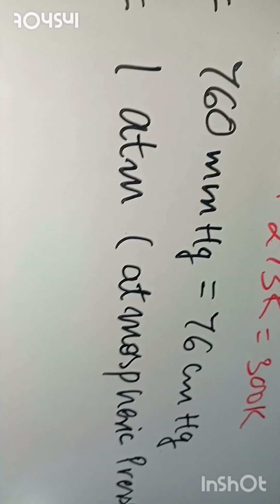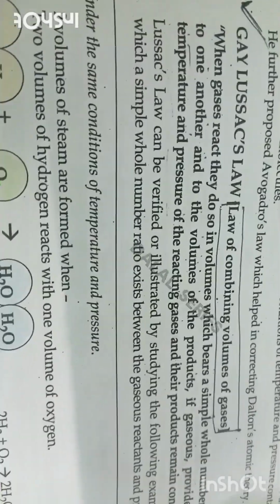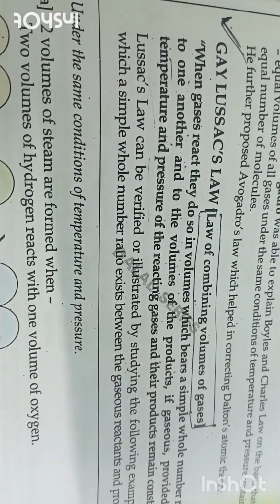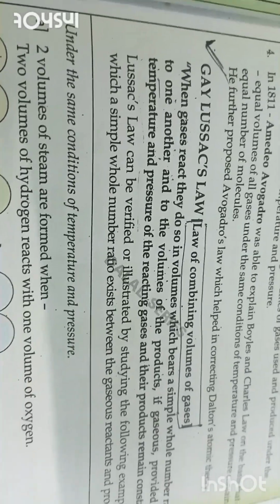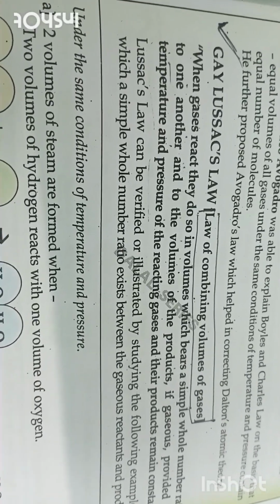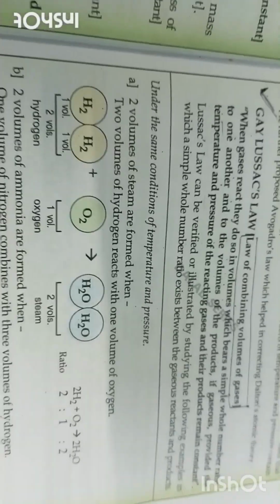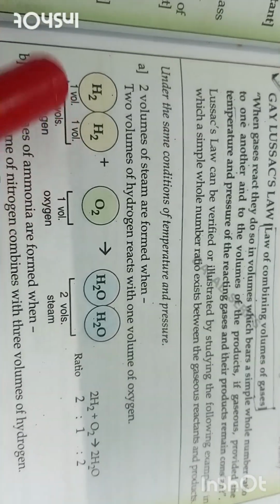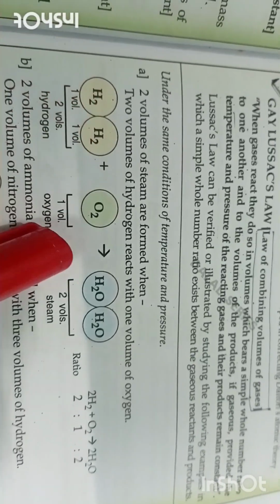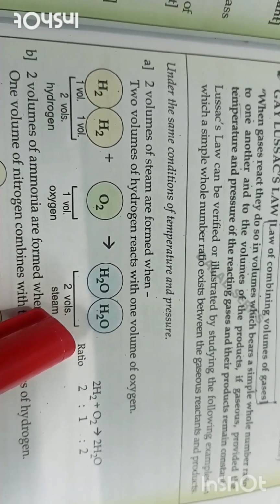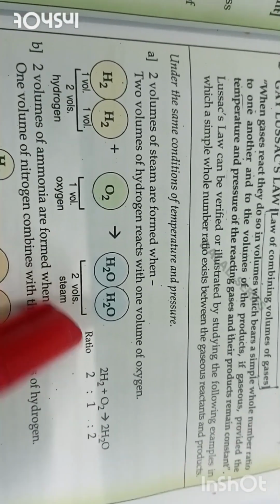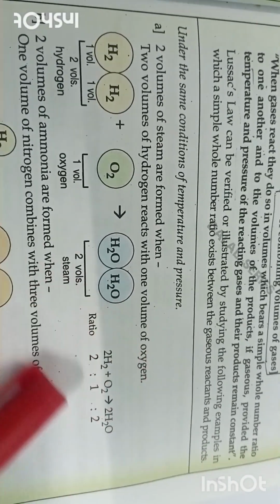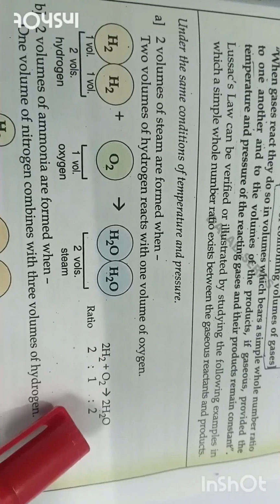Okay beta. Now coming to Gay-Lussac's law, it is also termed as the law of combining volumes of gases, okay. When gases react together to form any other gas or any other product, they do so in a simple whole number ratio of their volumes, okay. For example, 2 volumes of hydrogen combine with 1 volume of oxygen to form 2 volumes of water vapor. Okay, so the ratio is a simple whole number ratio between the volumes of all these three, that is the two reactants and the product.